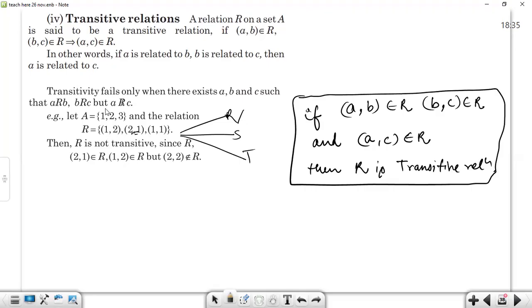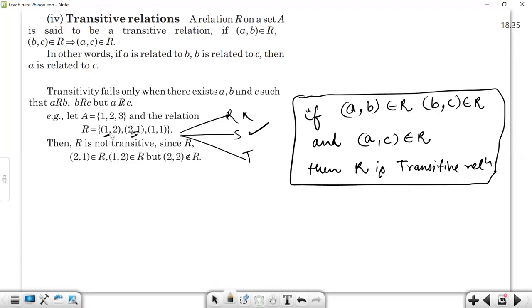So (1, 2) is there, then (2, 1) is here. (2, 1) is here, (1, 2) is there. No problem. (1, 1) is here, (1, 1) is here. So this is symmetric.